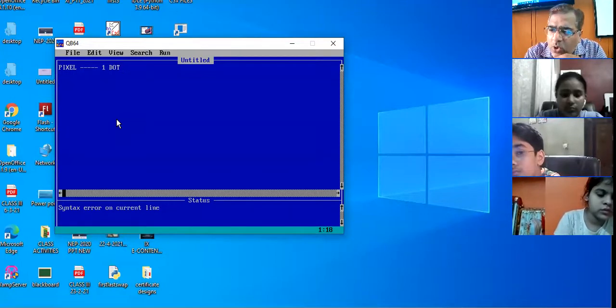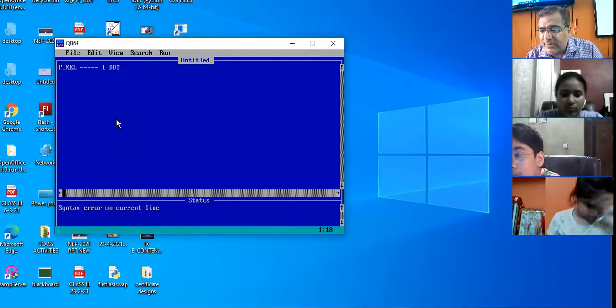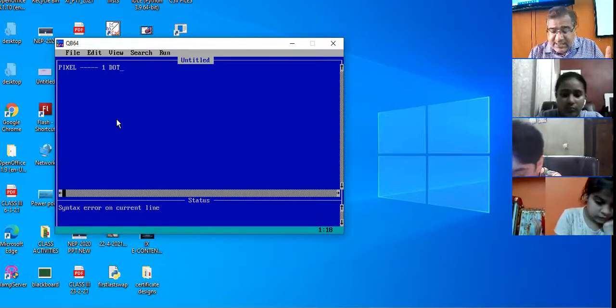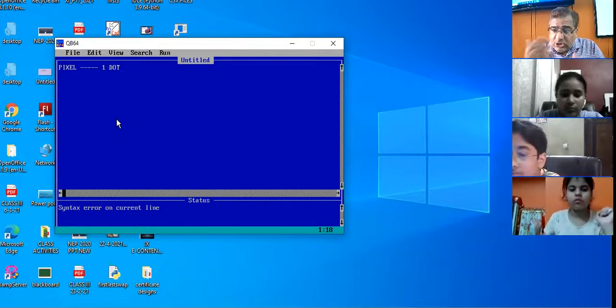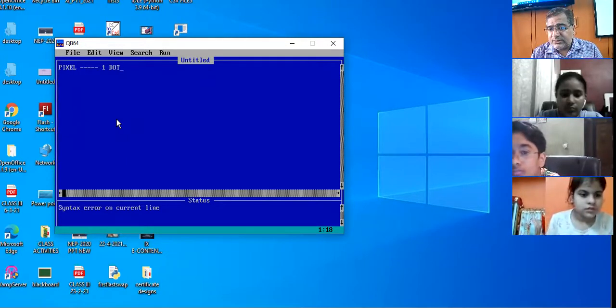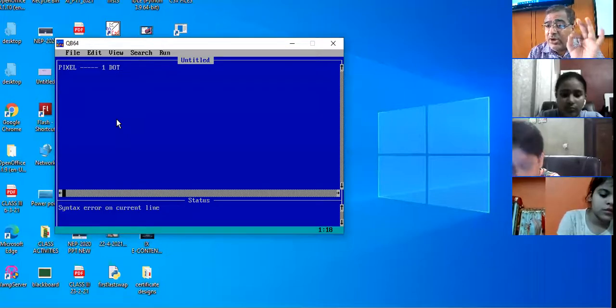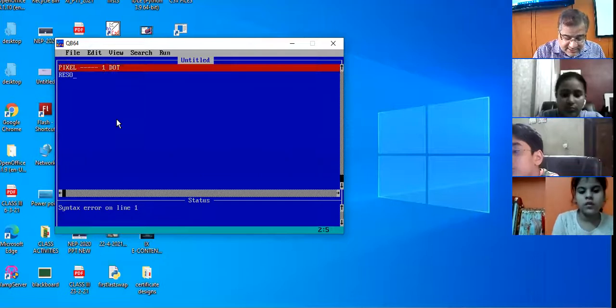And there are so many pixels on the screen, hundreds and thousands of pixels. The pixels are scattered horizontally as well as vertically. The number of pixels per unit area is known as resolution.